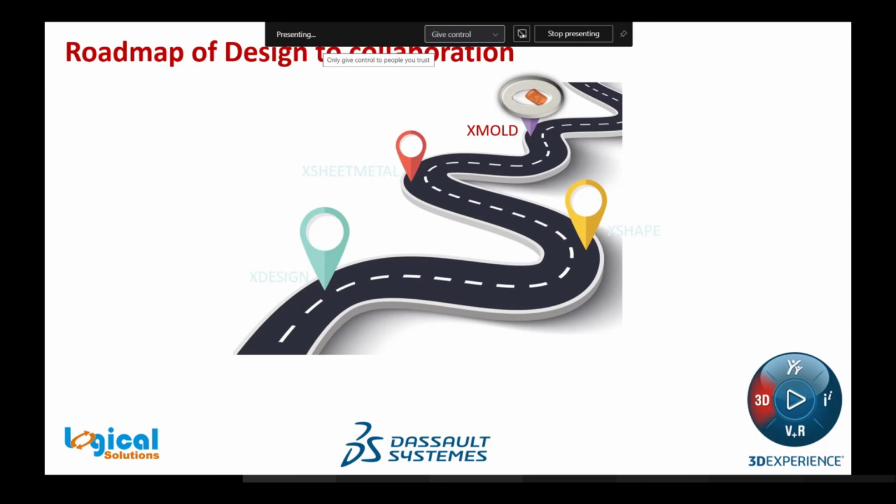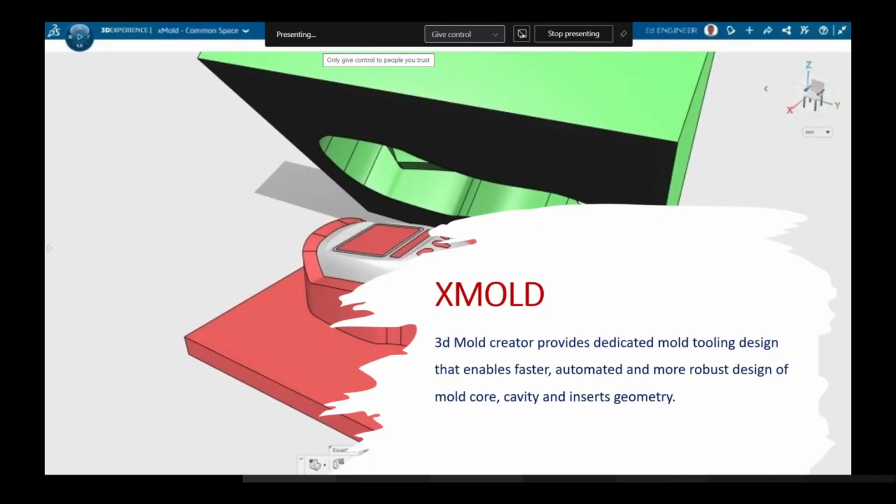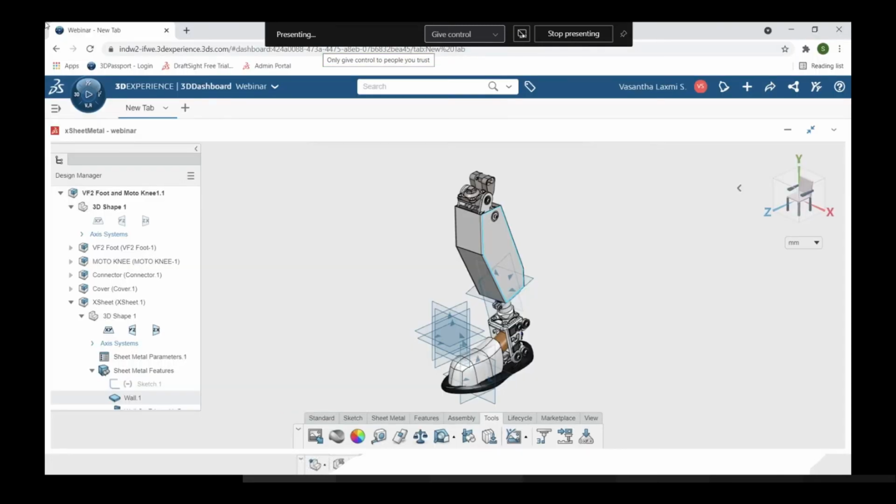Okay. Thank you, Achyut. So last but not least, let's enter into XMold. It is under 3D Mold Creator, which is an app, which is a role. So what is 3D Mold Creator? It provides dedicated mold tooling design that enables faster, automated, and more robust design of mold core, cavity, and inserts geometry. So let's enter into the 3D platform.